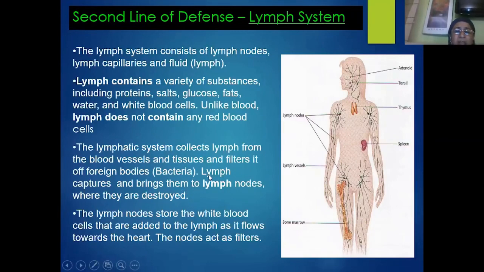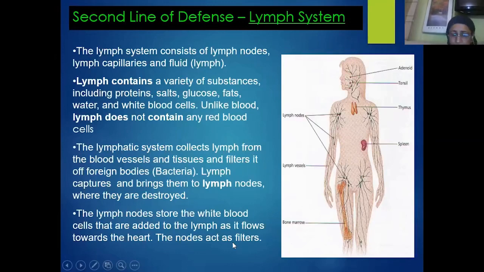Thereby the lymph collects the pathogens and brings them mainly to the lymph nodes where we have stored lymphocytes. They will try to destroy these pathogens. So the lymph nodes store the WBC cells that are added to the lymph as it flows towards the heart. Thereby lymph nodes also act as filters of the blood, because they try to remove the pathogens which are there in the blood.